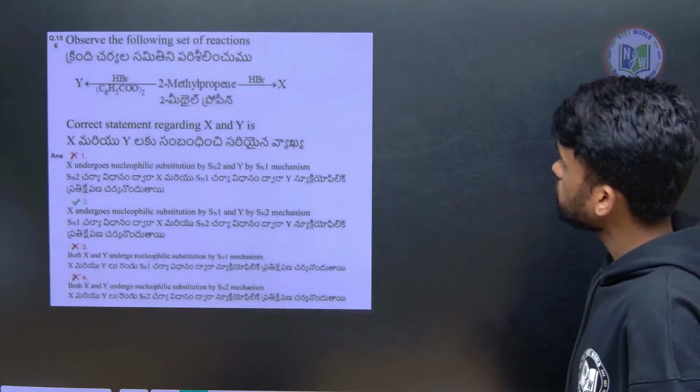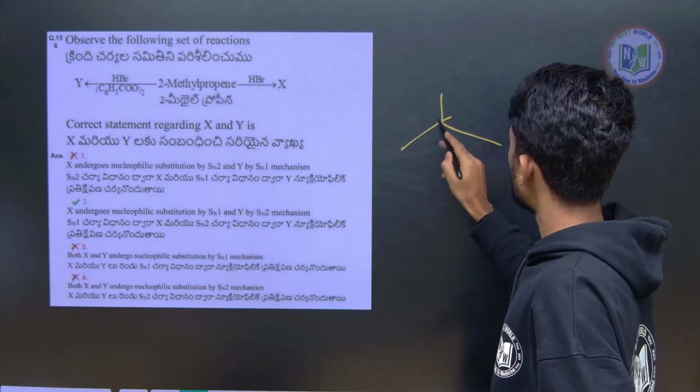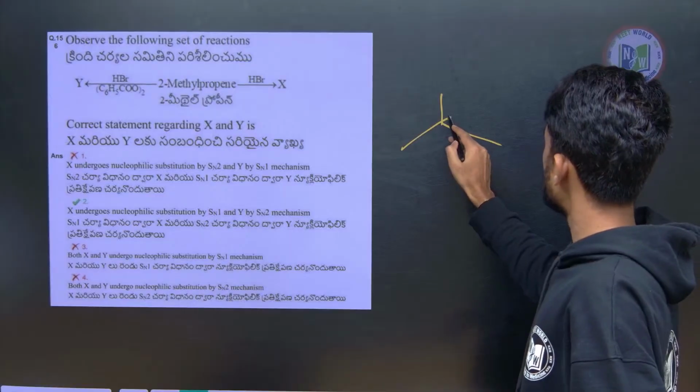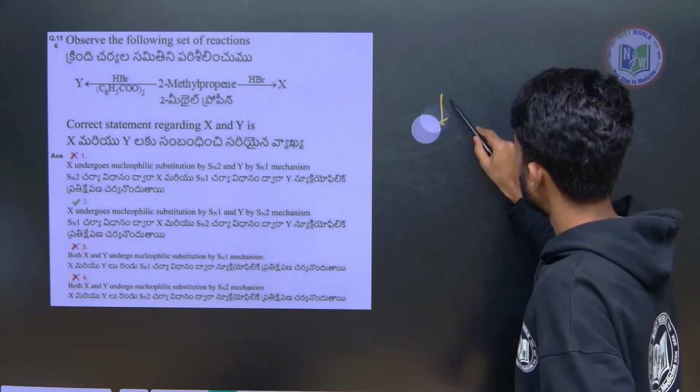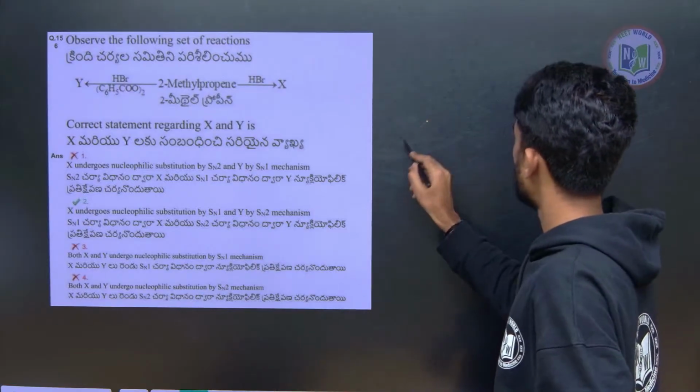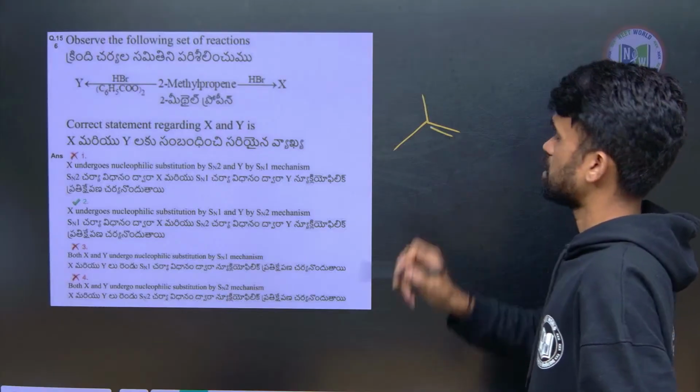Next. Again, this is easy. So 2-methyl propene. First write the propene. This is a propene. Okay, 2-methyl propene. Yes, this is fine.